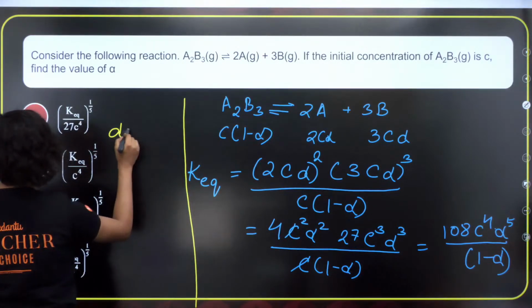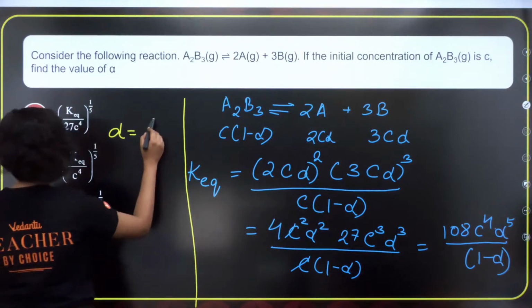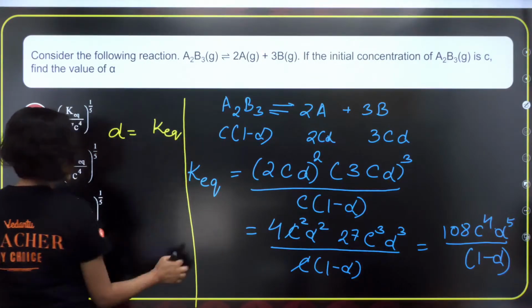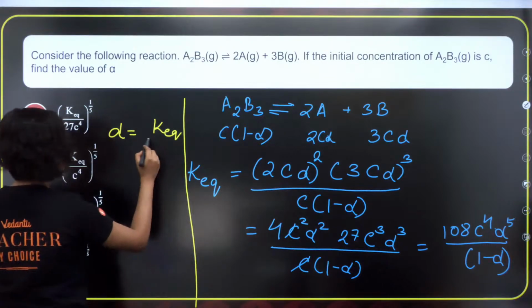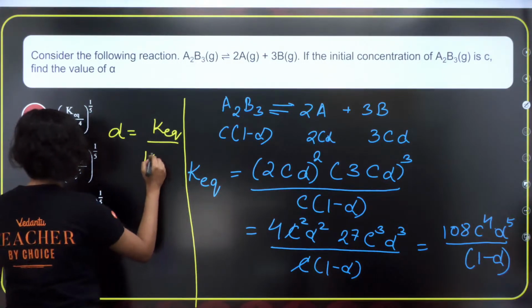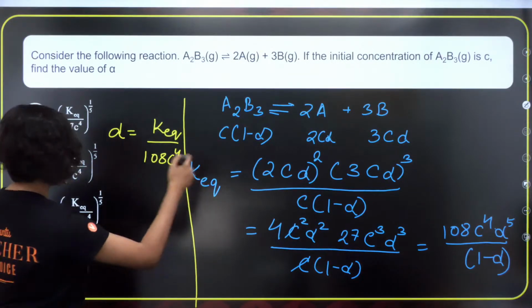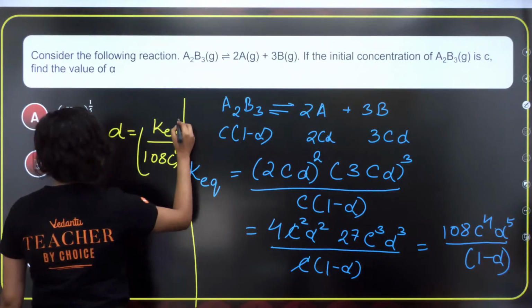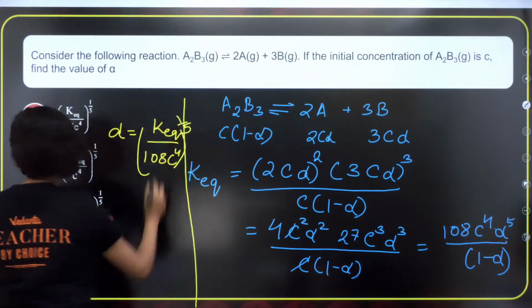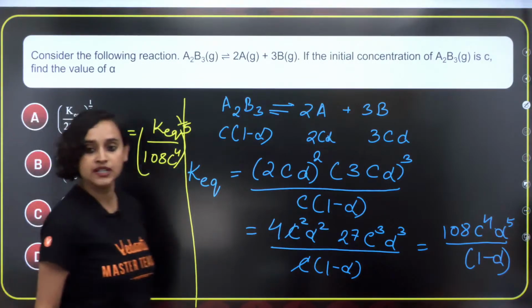So alpha will be equal to K_eq divided by 108 C to the power 4, all to the power 1 by 5. Which means option C is the correct answer.